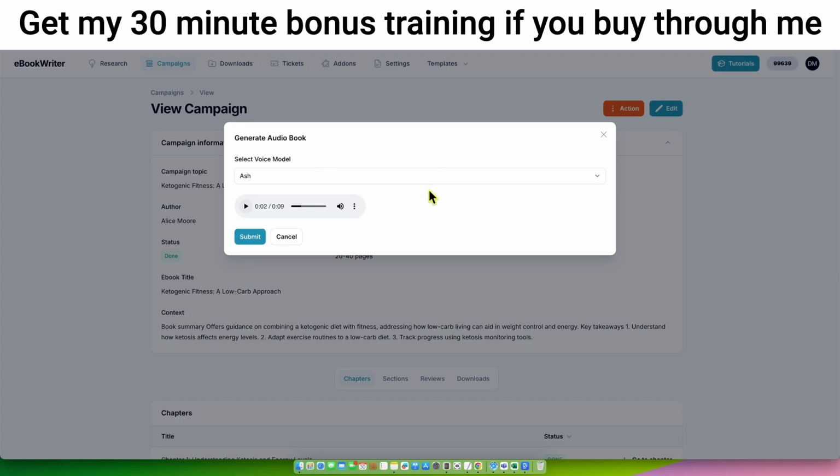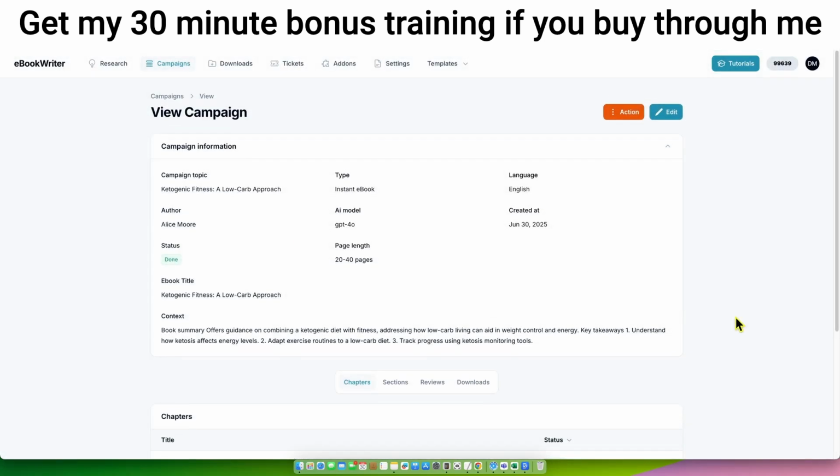This might work on Amazon Audible, just not sure. I haven't tested that. So then you would just go and select the model, push submit, and that's going to create that file for us. You could publish this. You could create PLR products from this, including the audiobook and the ebook and the flip book and all that. You can do so much with this.